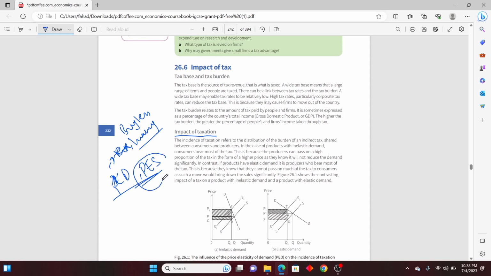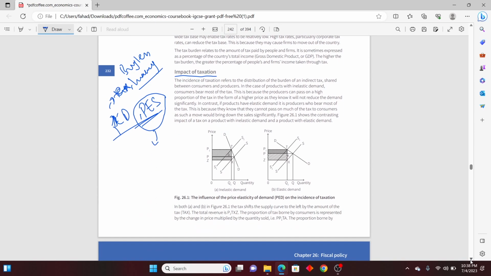Price elasticity of supply: if there is more taxation, it all depends on the supplier, whether the profit margin is justifiable, so that the person who has to supply in the market will be able to do it or not, for the price elastic supply.